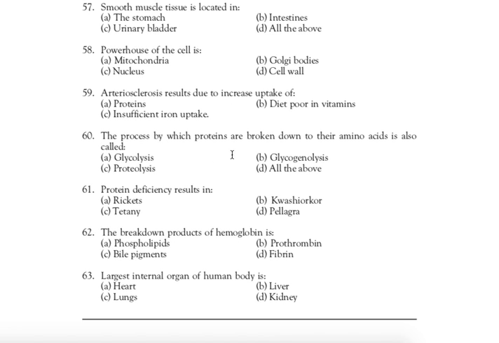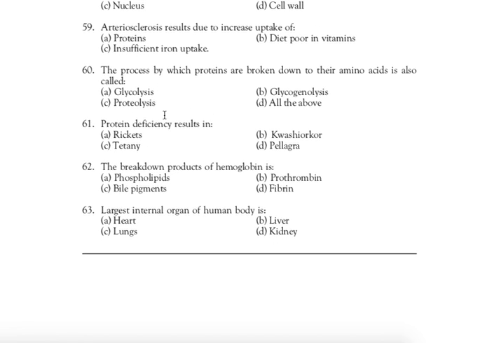The process by which proteins are broken down to their amino acids is also called. Right answer is C. Proteolysis. Proteolysis, the process by which proteins are broken down to their amino acids, is also known as the proteolysis. Next question, question 61. Protein deficiency results in.